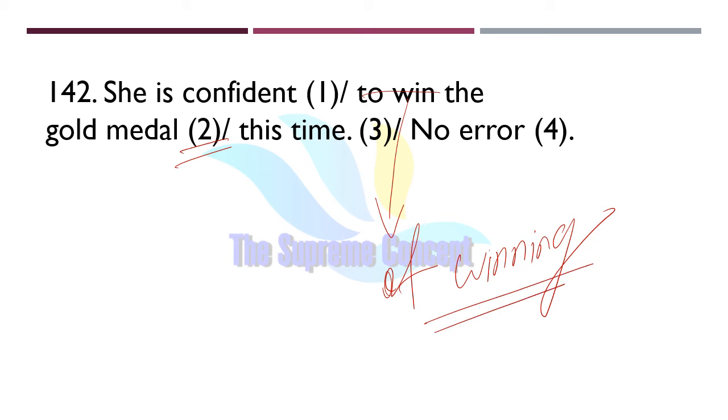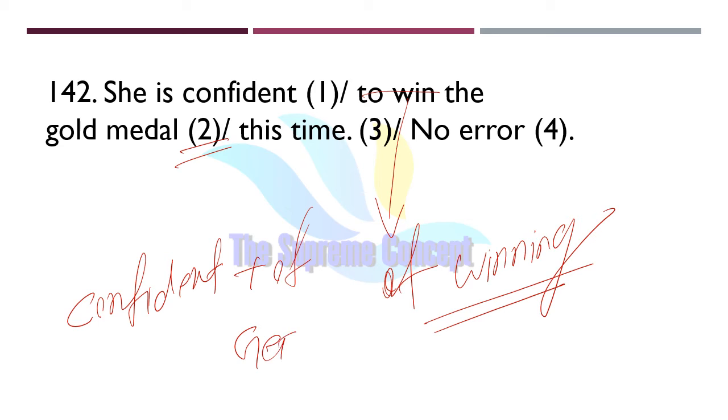Because confident agrees with the preposition of, and also agrees with a gerund, which is verb plus ing. So she is confident of winning the gold medal this time is the correct answer here.